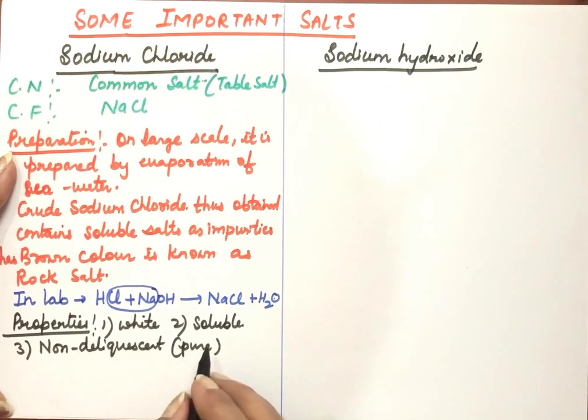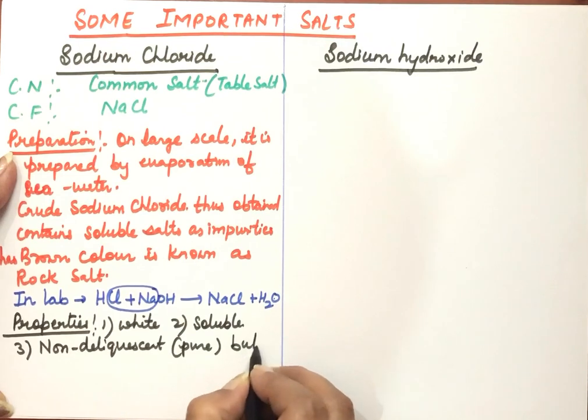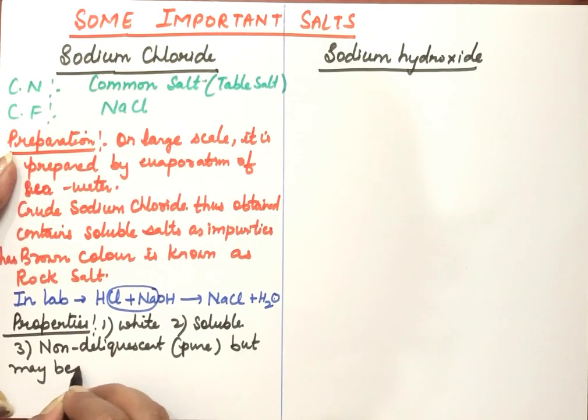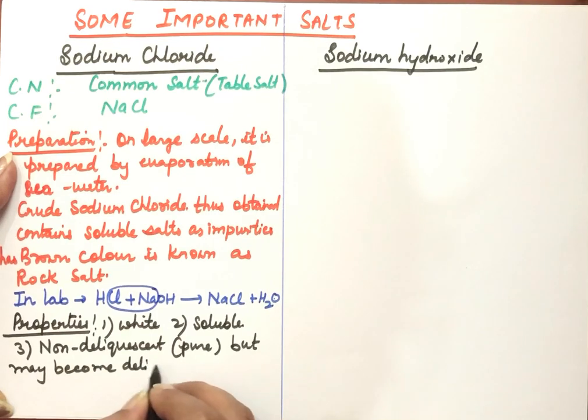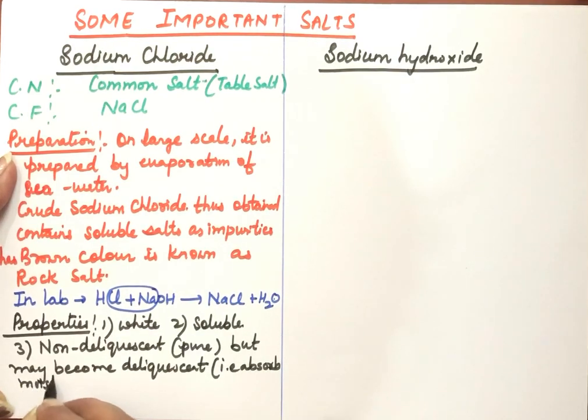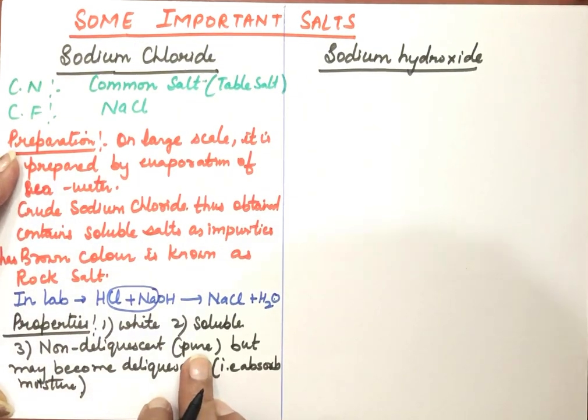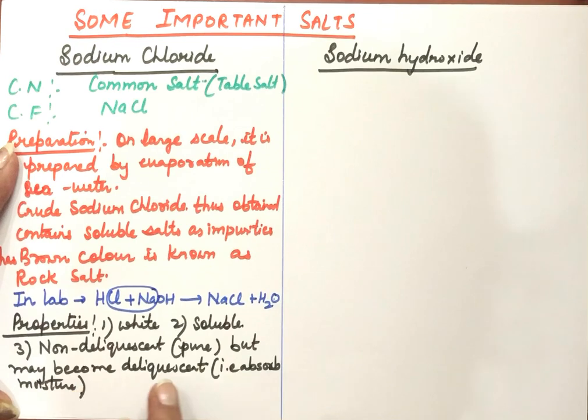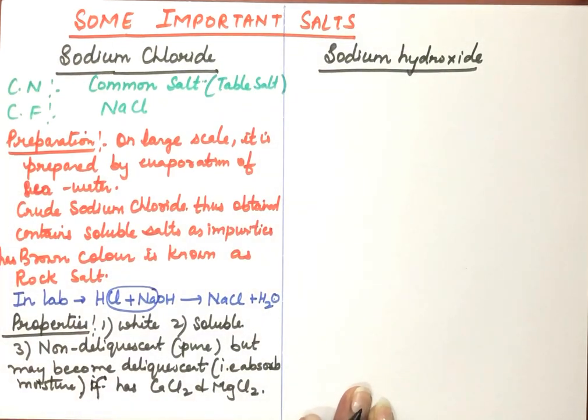So it is non-deliquescent when it is pure, but may become deliquescent. Deliquescent means that it absorbs moisture. So pure sodium chloride is not absorbing water, but it can absorb moisture when it is impure, that is, if it has calcium chloride and magnesium chloride as impurity, then it will become deliquescent. So these are the properties of sodium chloride.